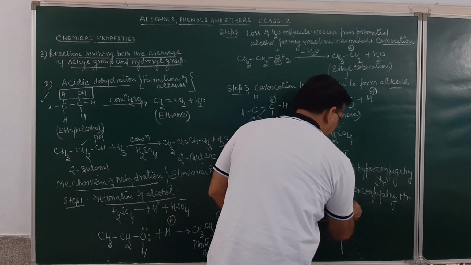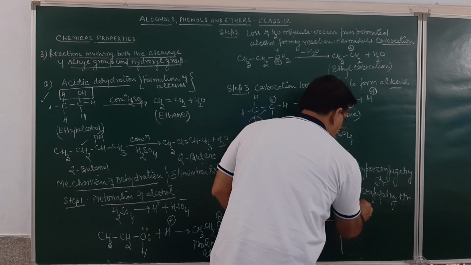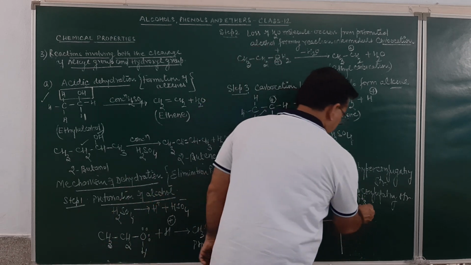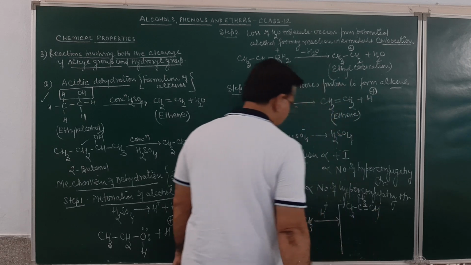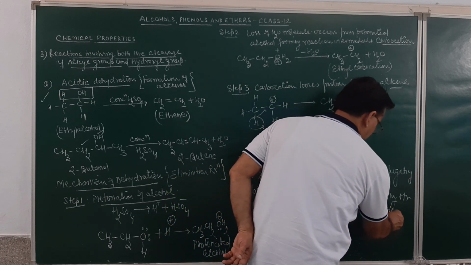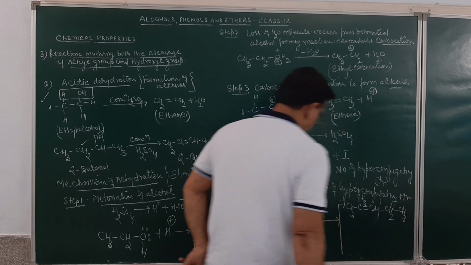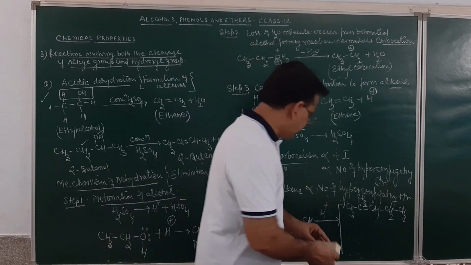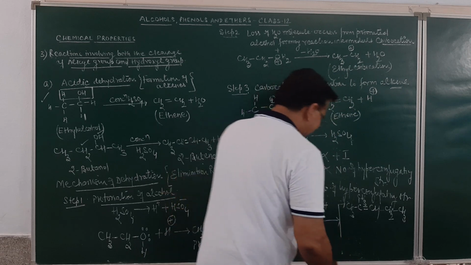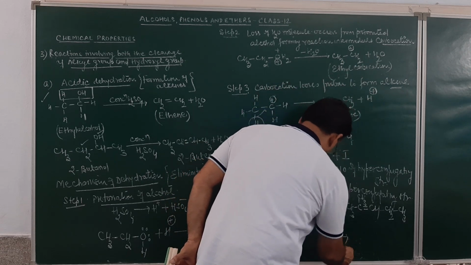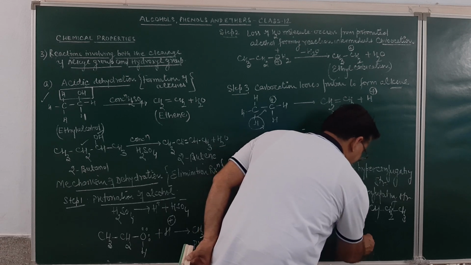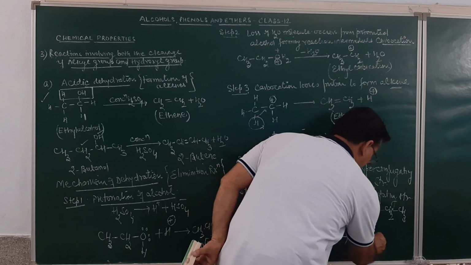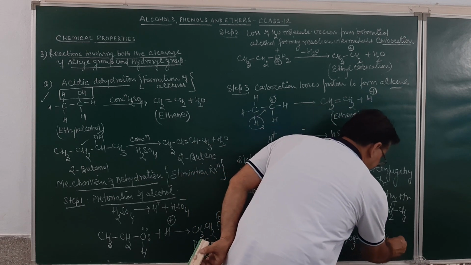In this case, if we write down this way, CH3, C, CH3, then double bond CH, then CH2, and then CH3. Or over here, if OH is removed from here and H is removed from here, we may get the answer this way. This will be CH3, C, CH3, H, CH, double bond CH, and CH3.